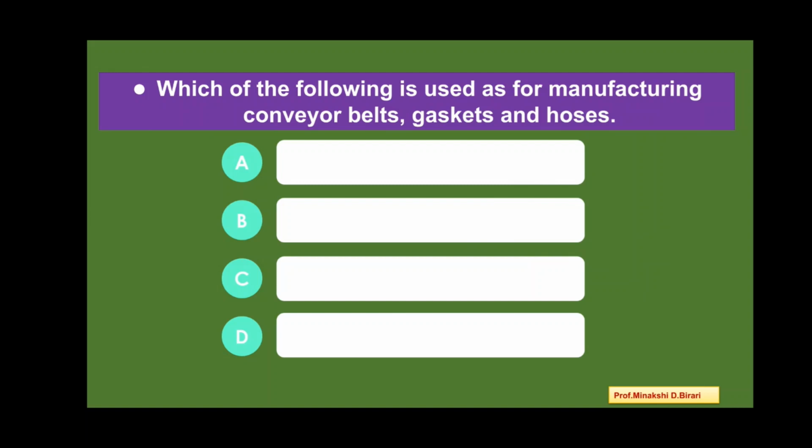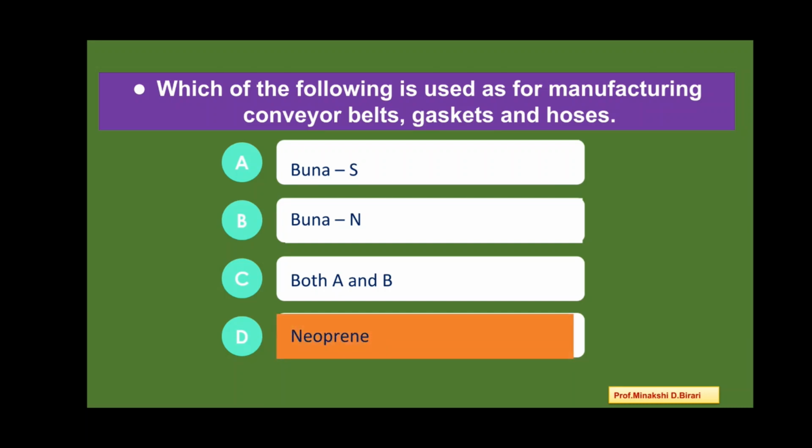Next question. Which of the following is used for manufacturing conveyor belts, gaskets, and hoses? So there are a number of applications of polymers. So for the manufacture of conveyor belts, gaskets, and hoses, what is used? First option, Buna S, Buna N, both A and B, and neoprene. So the correct answer is neoprene.